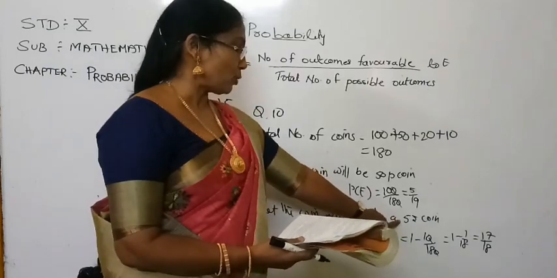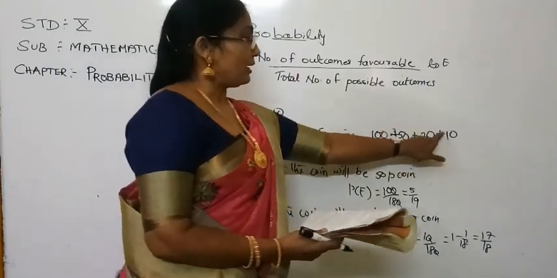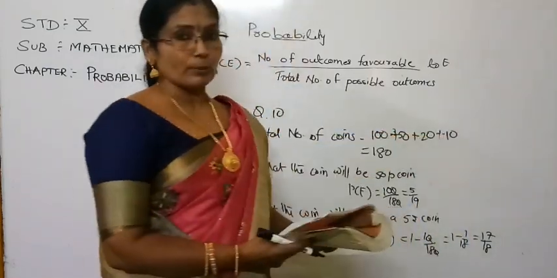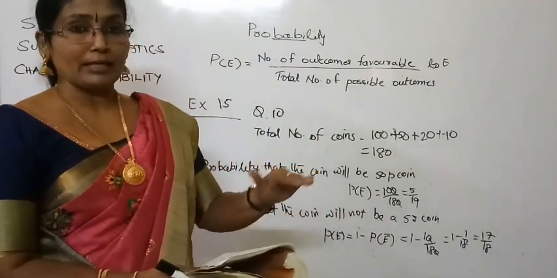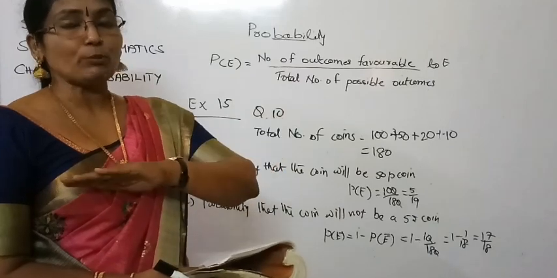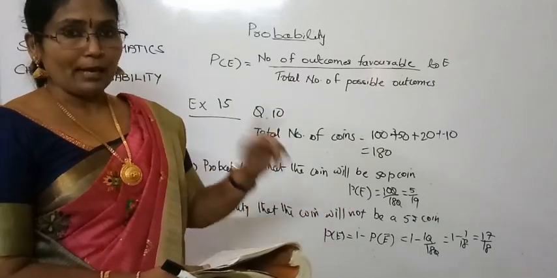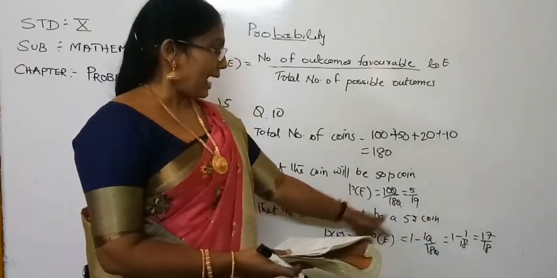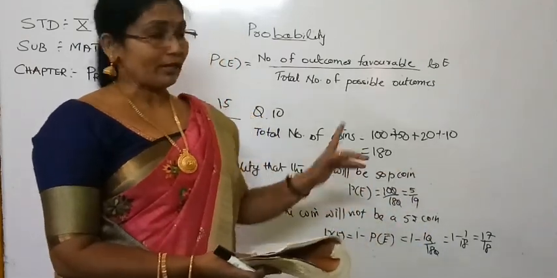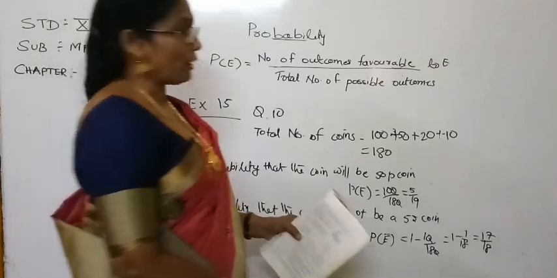How many 5 rupee coins are there in the piggy bank? 10 five rupee coins were there. But you have to find the probability that it will not be a 5 rupee coin, so you have to subtract from 1 the probability that it will be a 5 rupee coin.